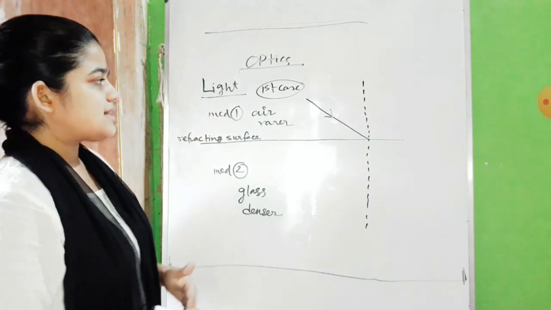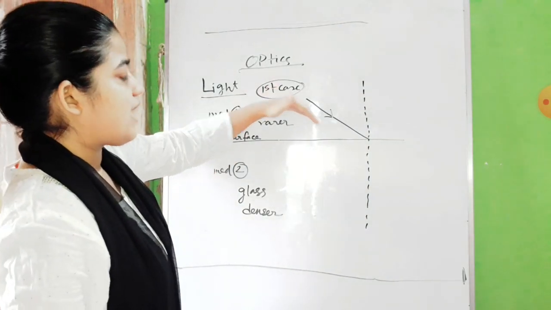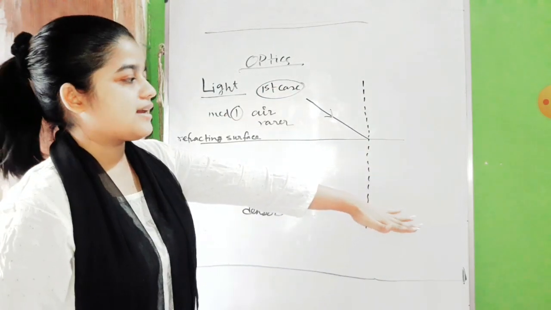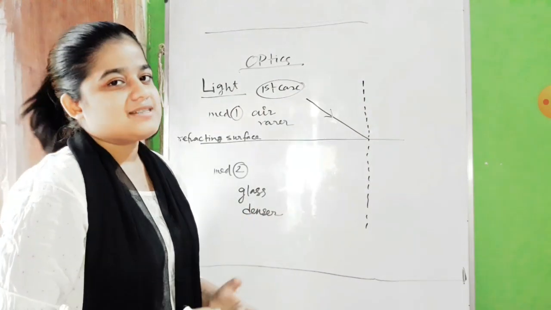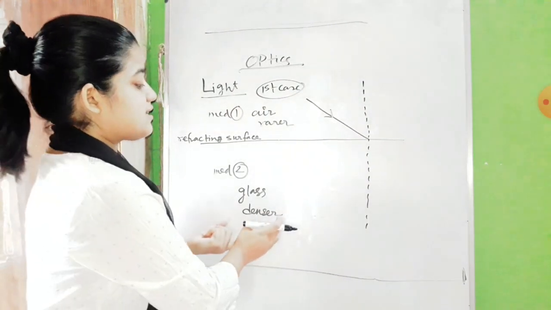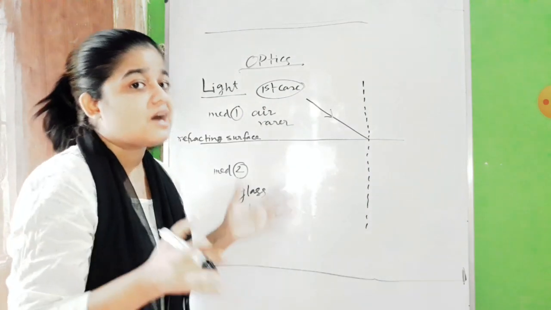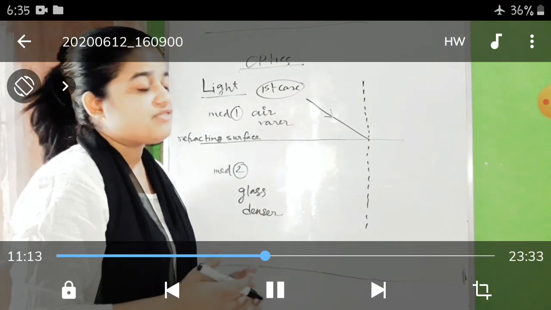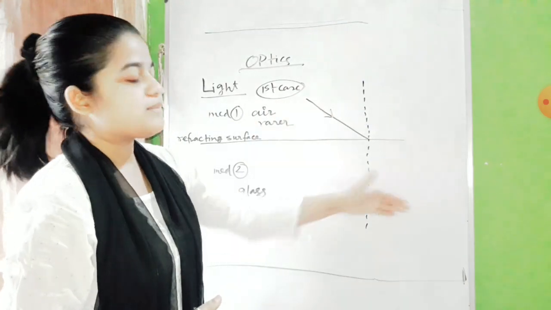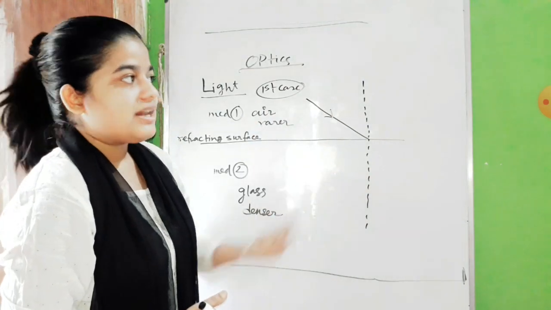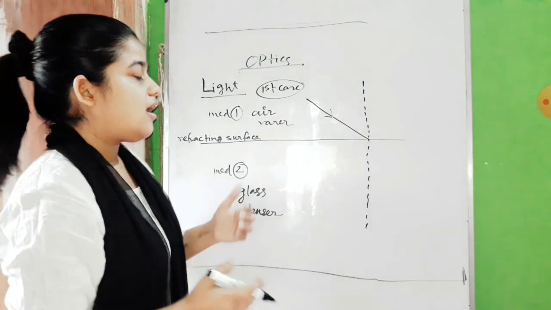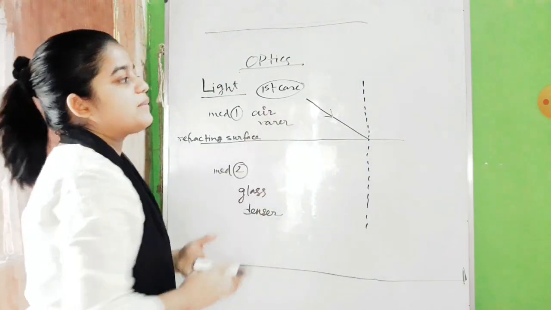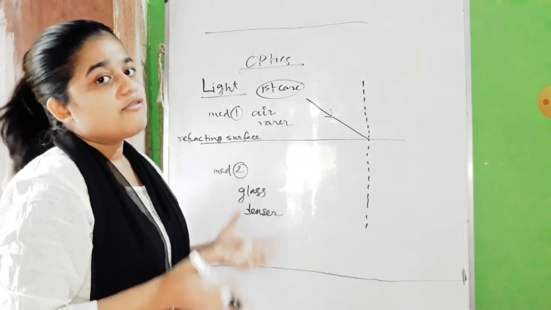Now as this light ray is coming from a rarer to a denser medium, inside the glass medium it will face difficulty. As it is a denser medium, all the atoms and molecules are closely packed. So this incident light ray will face some difficulty passing through this medium. Eventually its speed will get slower, because in the rarer medium it had a faster speed.